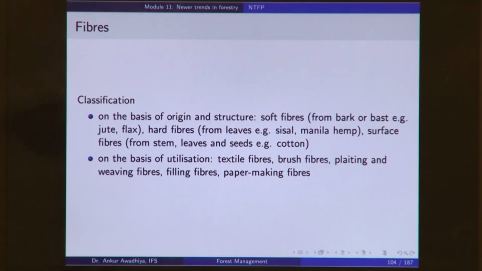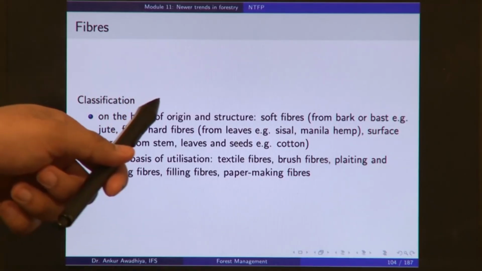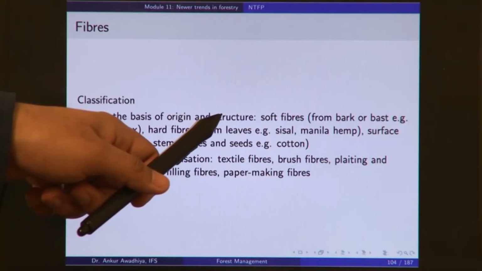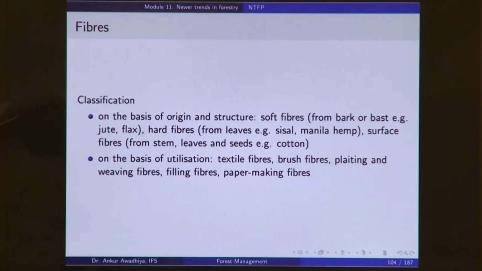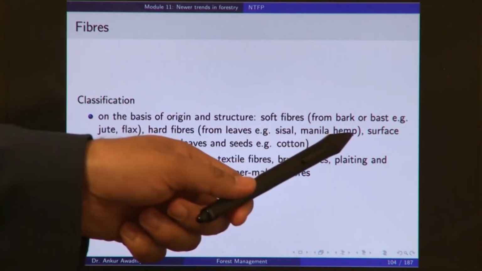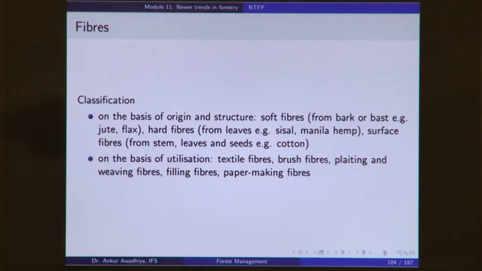So, this is a classification based on the origin, whether you are getting it from bark, whether you are getting it from leaves or whether you are getting it from stem, leaves and seeds, and the structure, whether it is soft, whether it is hard. So, this is one classification of fibers. Another classification is on the basis of utilization. What do you use these fibers for? Do you use it as textiles? So, for instance, hemp is used in textiles, cotton is used in textiles, but jute is hardly used in textiles.